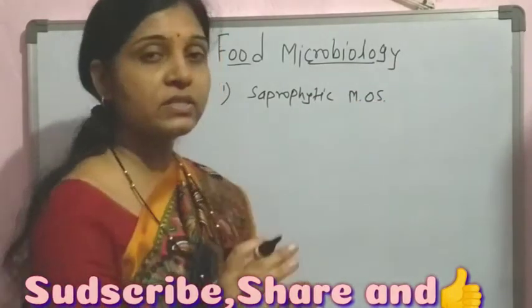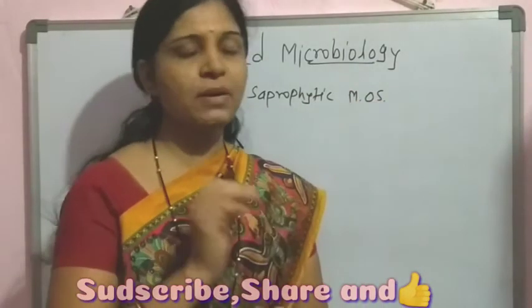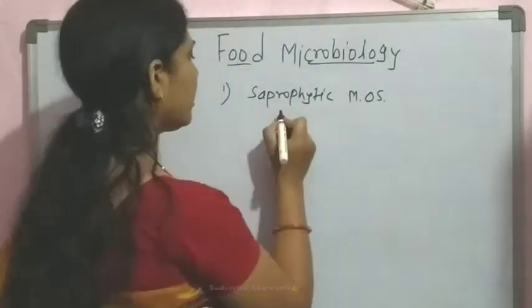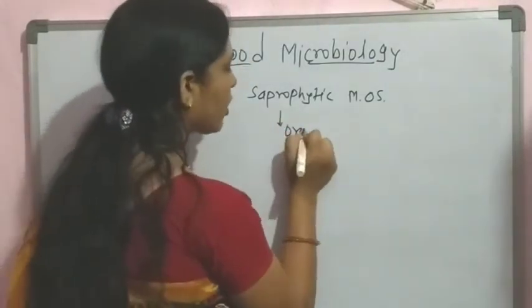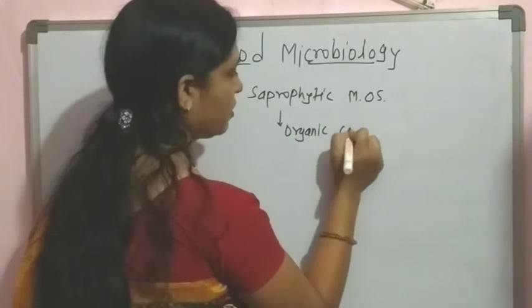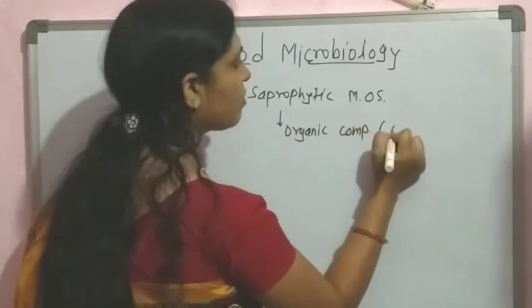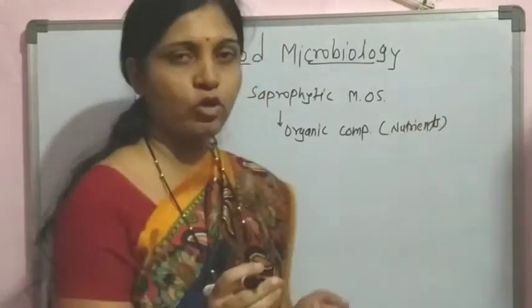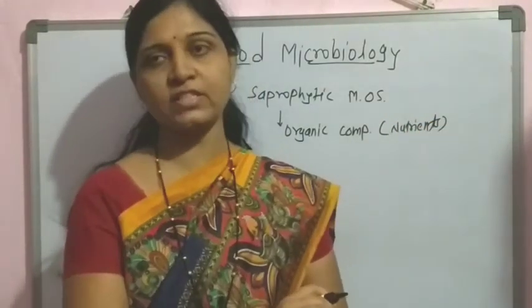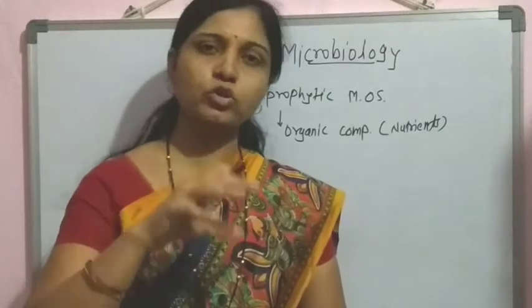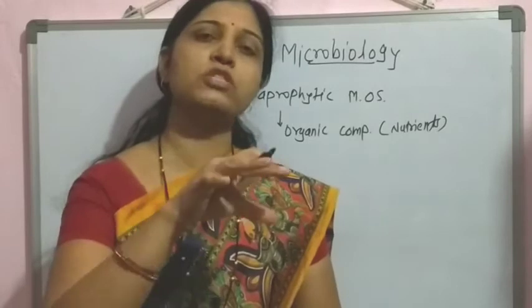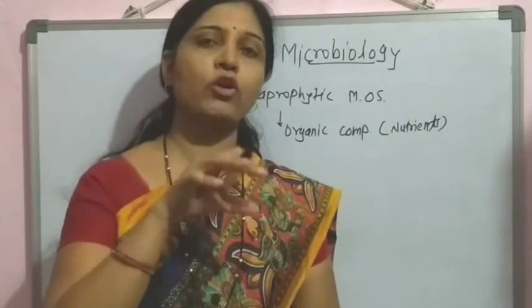Now, as we have discussed, the different nutrients are present within the food. That is the highly nutritious food sample. Within that, there are different organic compounds. The nutrients are nothing but the organic compounds. And the saprophytic microorganisms are the group of microorganisms which are responsible for growth on the organic matter. These preferentially grow on the organic matter and are responsible for the degradation of that organic matter.